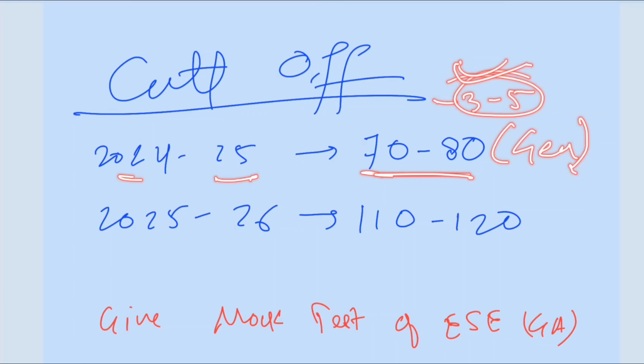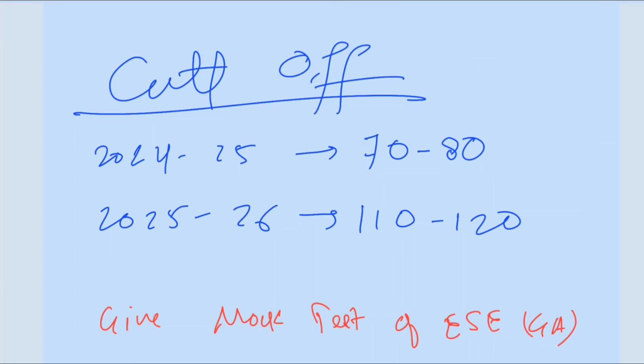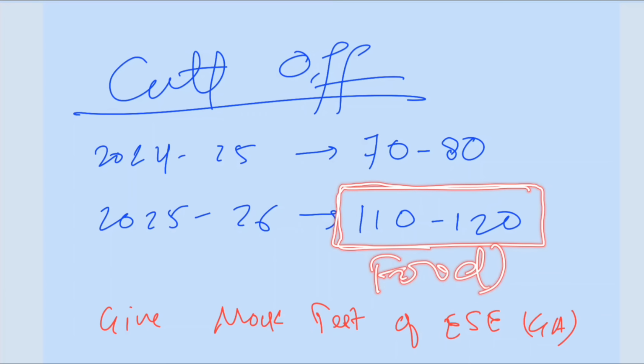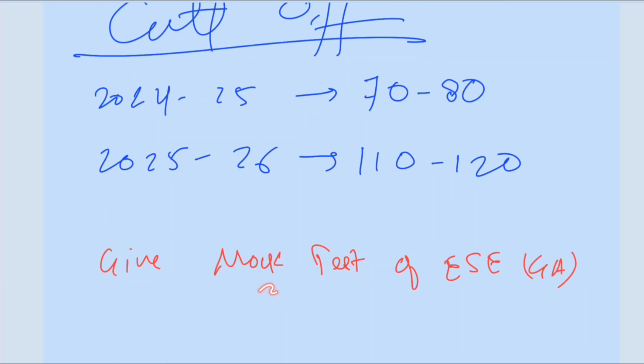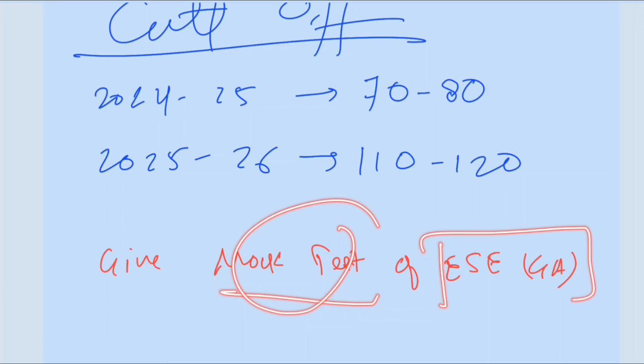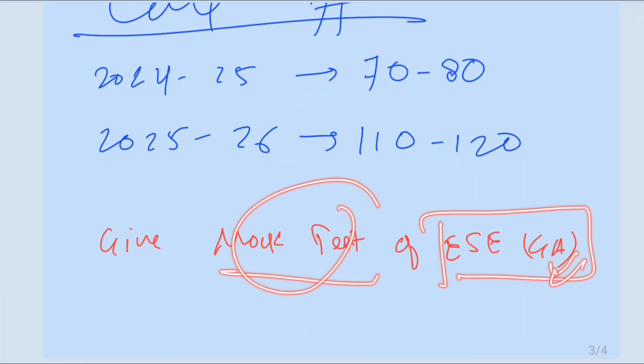Now for the 2025-26 session, the UPSC has not officially mentioned the cutoff, but somewhere it was guessed that the cutoff would be around 110 to 120, especially with respect to the food. Now if you want, you can practice the mock test of the Engineering Services Examination, general awareness part.